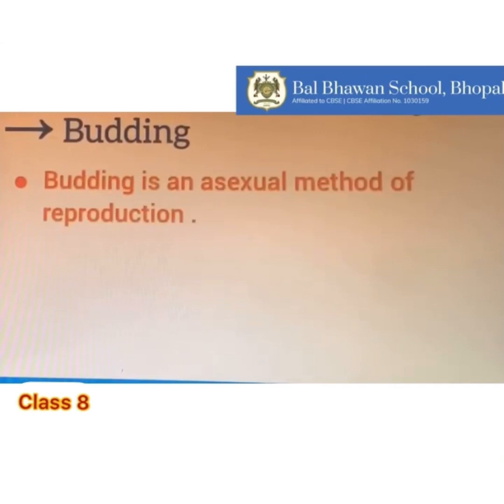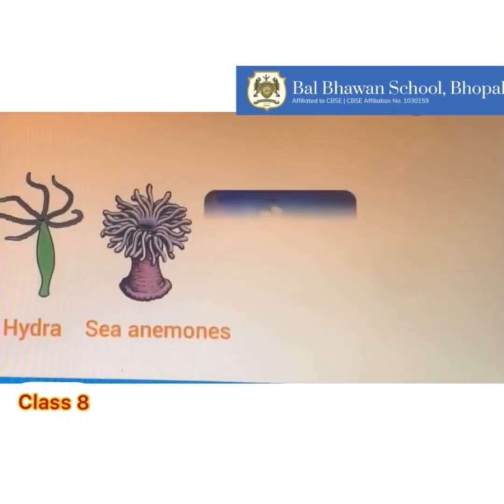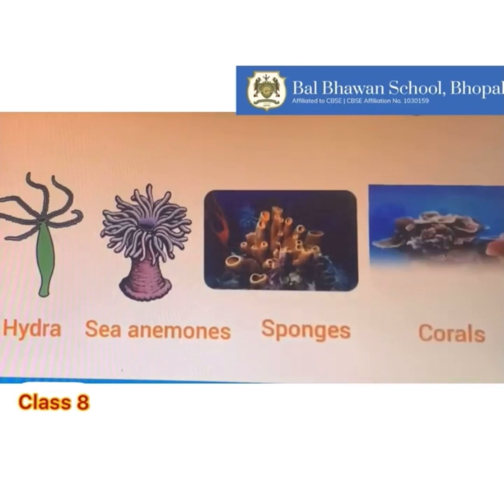Now let us study about budding. Budding is an asexual method of reproduction. In budding, a small part of the body of the parent organism grows out as a bud, which then detaches and becomes a new organism. Here, bud means small outgrowth. Asexual reproduction by budding is observed in animals like hydra, sea anemones, sponges, and corals.